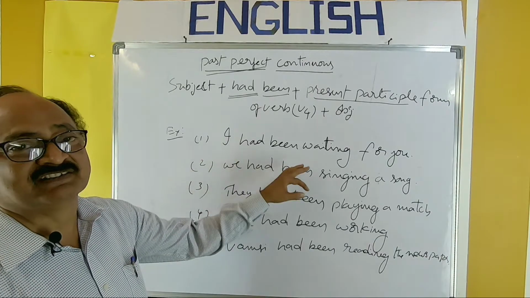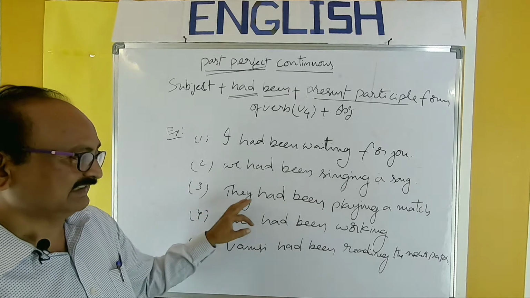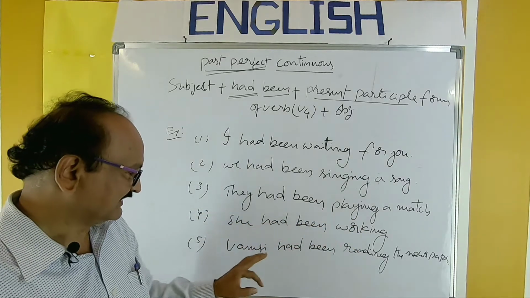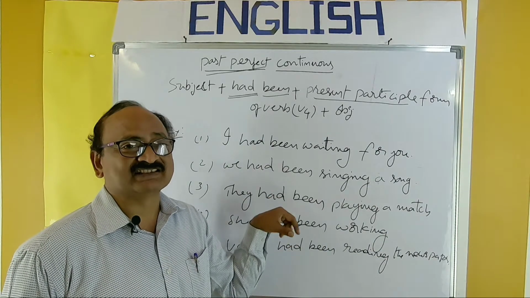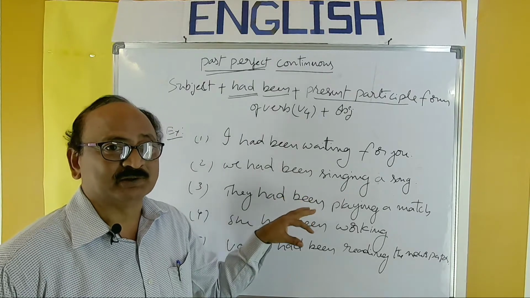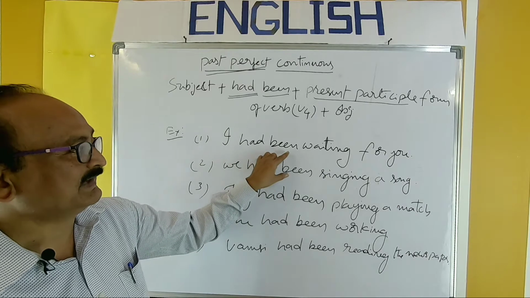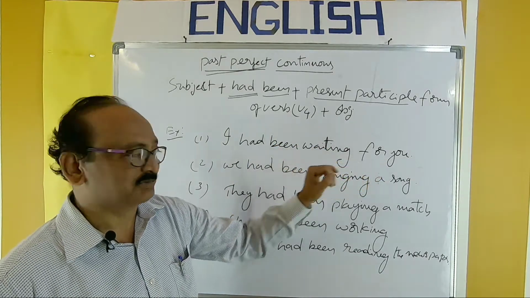I had been waiting for you. We had been singing a song. They had been playing a match. She had been walking. Vamsi had been reading the newspaper. So different examples using different verbs. But observe the structure: subject I, had been plus present participle, waiting for you.